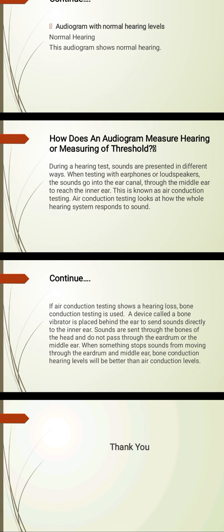A device called a bone vibrator is placed behind the ear to send the sound directly to the inner ear. Sounds are sent through the bones of the head and do not pass through the eardrum or the middle ear. When something stops sound from moving through the eardrum and middle ear, the bone conduction hearing level will be better than the air conduction level.